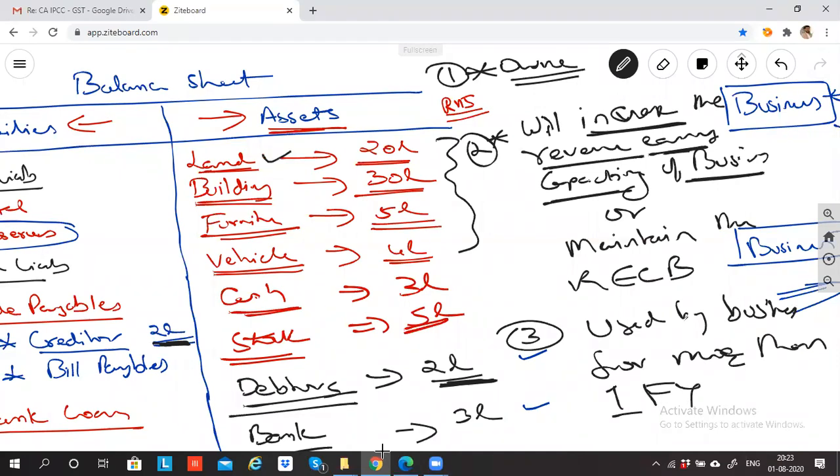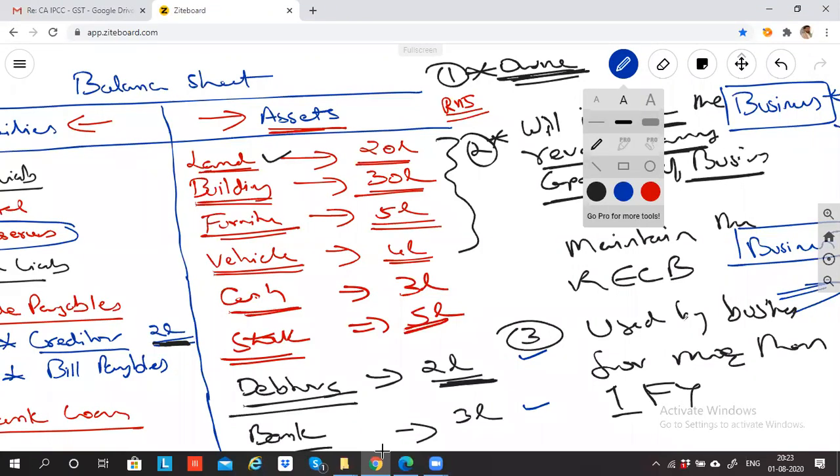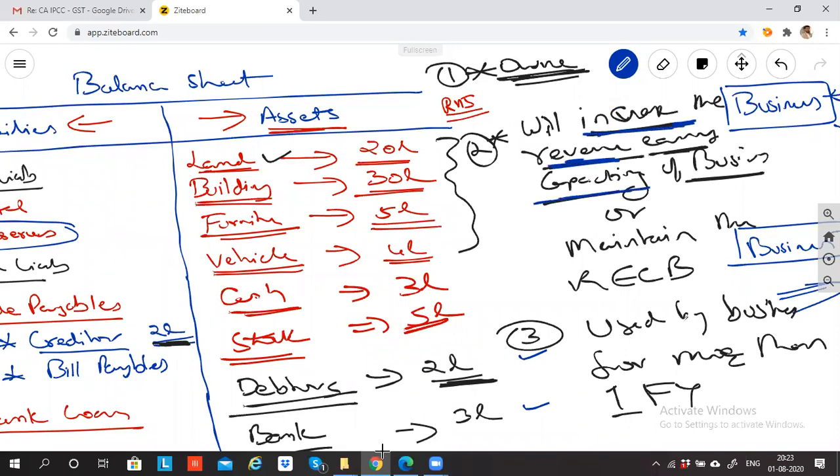can I say the land I'm buying is owned by me? First point. Yes, sir. So first point satisfied. Second point, can I say this land will help me to earn or increase the revenue earning capacity of the business? Yes, sir. Can I say that it is used by the business for more than 1 year? Will you buy the land, use it for 1 year and throw the land away? You will not use it again like that. Every year, all the three conditions, if it is satisfying, only then you will record land on the asset side.